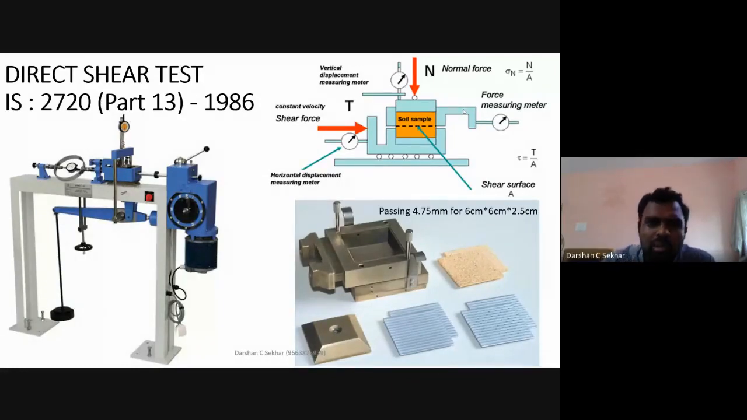First, you might look into this equipment. This is your proving ring. This is your dial gauge. This is your lever arm here. You can have a self loading plate here. This setup is called the direct shear test setup.